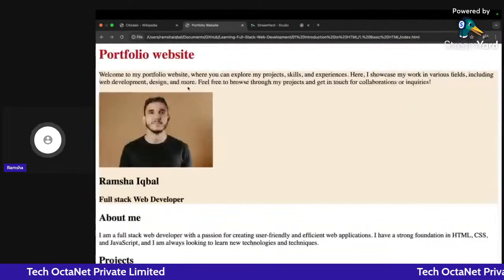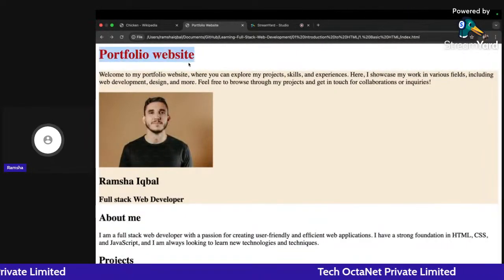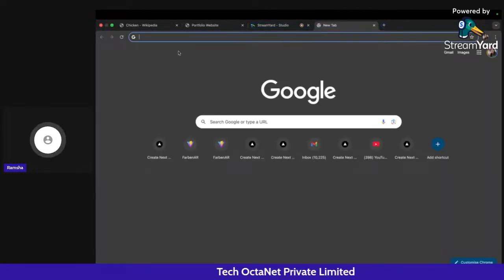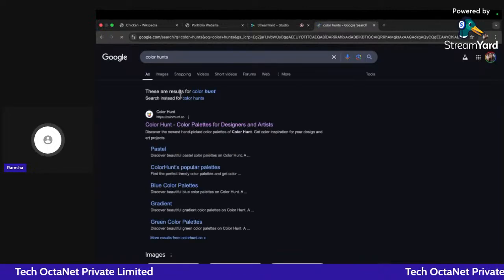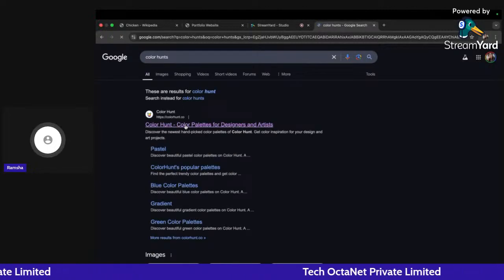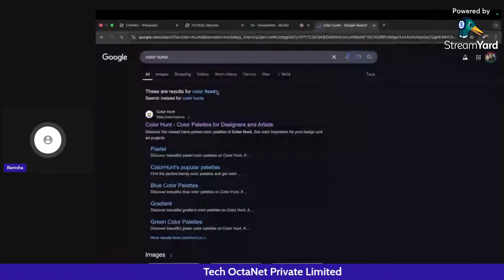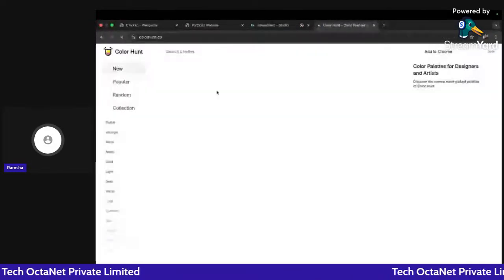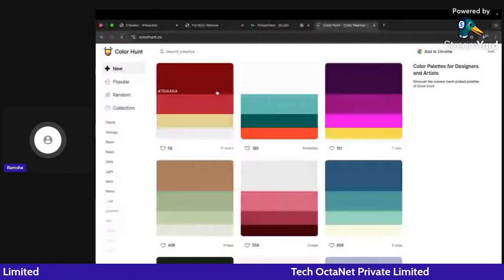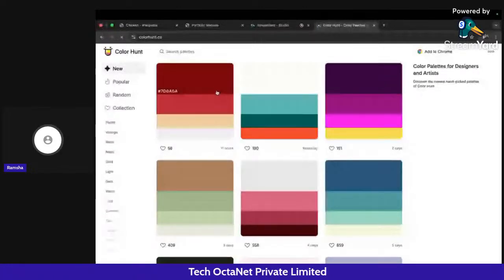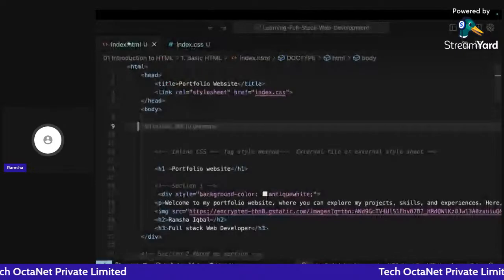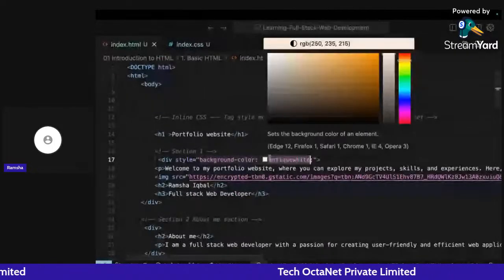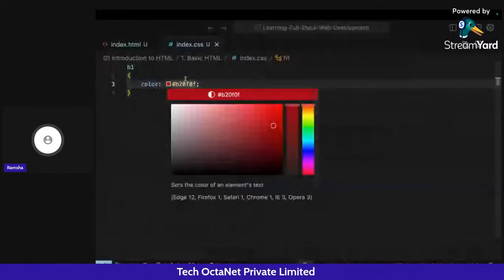Now let's go back and give a beautiful color to our heading. If you want to search for colors for headings on web pages, you can simply go to this website, colorhunt.com, and you will find a lot of good colors that they have, and you can use any of them. Up till now, what we were doing was only writing names of colors, right? For example, here I have written antique white, and in here I have written some color code.